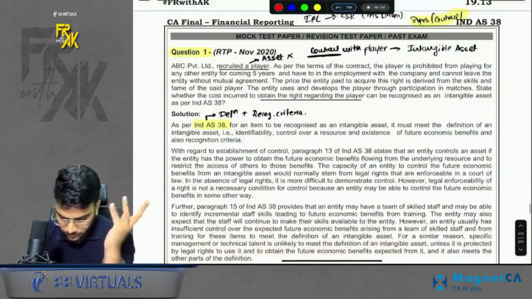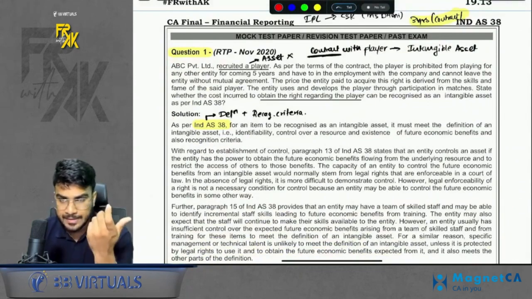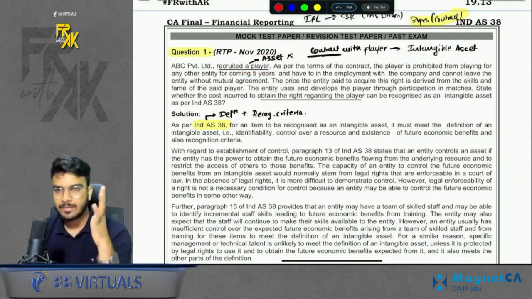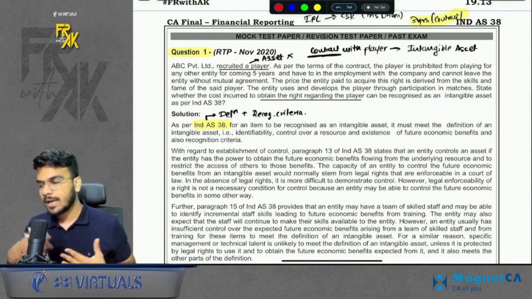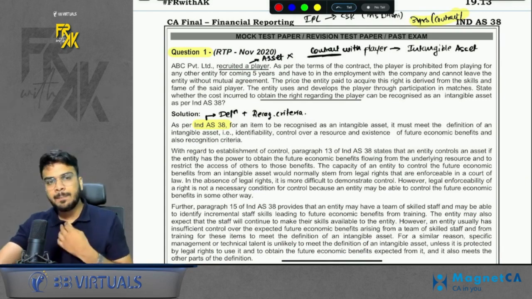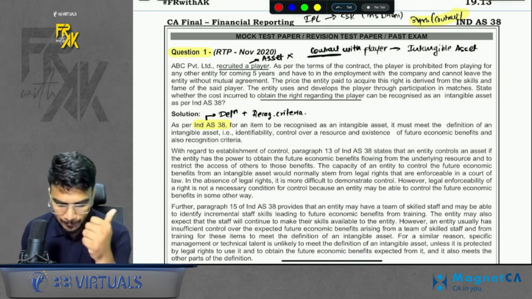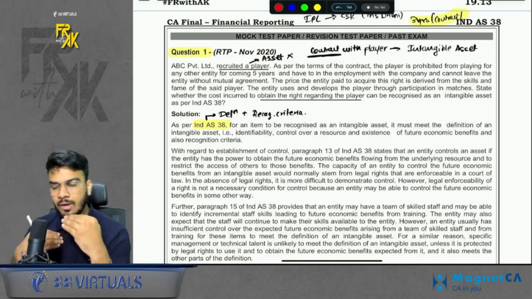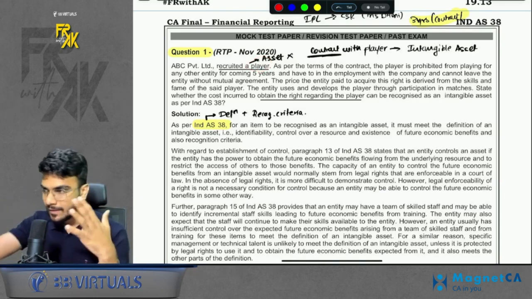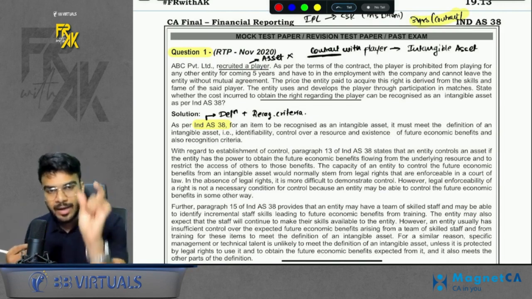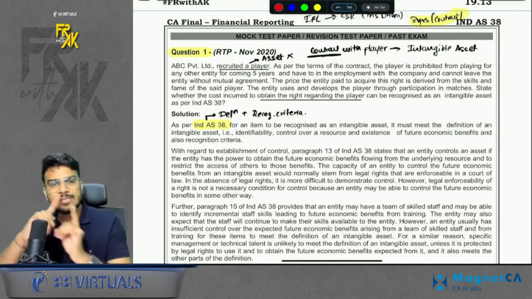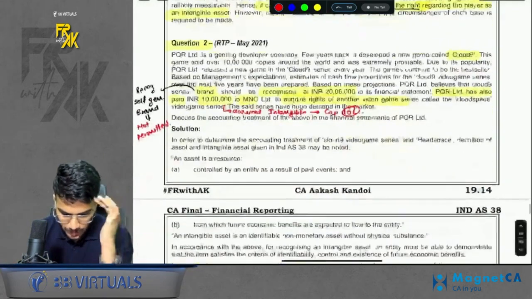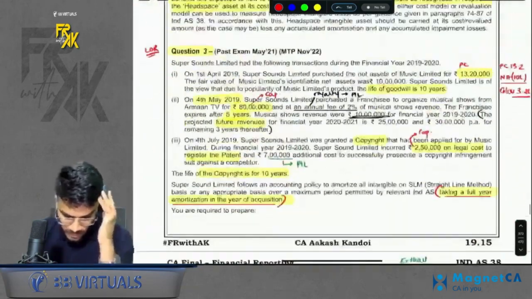Okay. Then, question number 1 is also very good. It says that you have a player with whom you have contracted to play for 5 years. That means, let's assume you are CSK, Chennai Super Kings, and that cricket player will play with your team for 5 years. So is that player an intangible asset for you? The answer is no. But what about the contract with the player? You have entered into a contract with the player that he will play with you for 5 years. Is that contract an intangible asset? The answer is yes. Player is not an intangible asset, but the contract with the player is an intangible asset. Okay, do remember.